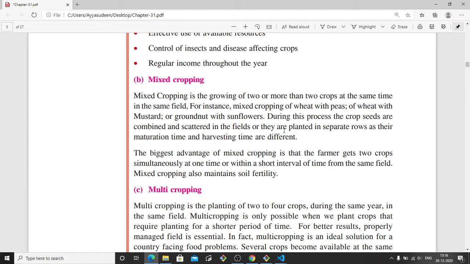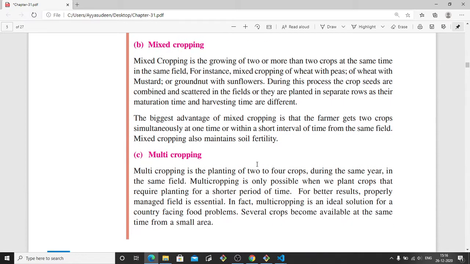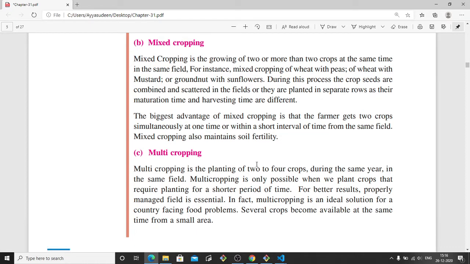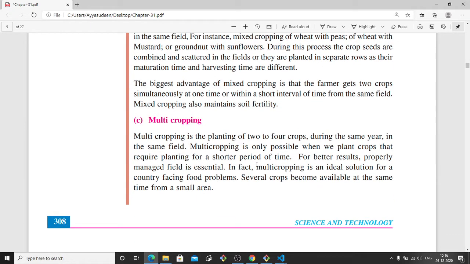at the same time. The biggest advantage of mixed cropping is that the farmer gets many crops simultaneously at one time. Within a short interval of time, they do not have to wait for one crop to be harvested and then plant another crop. It's not like that. They can get multiple types of crops simultaneously at one time.